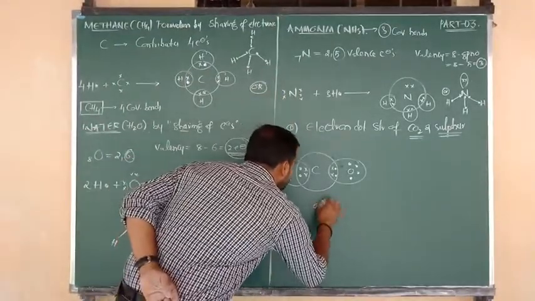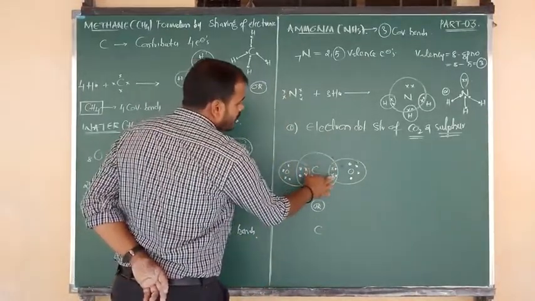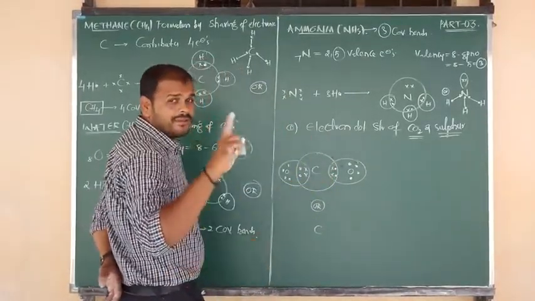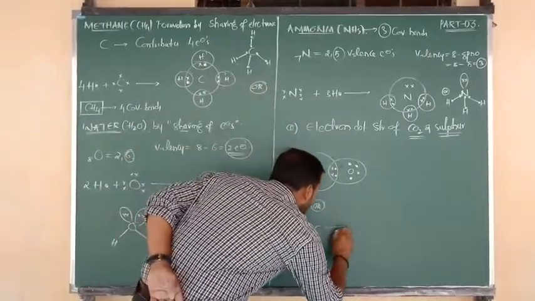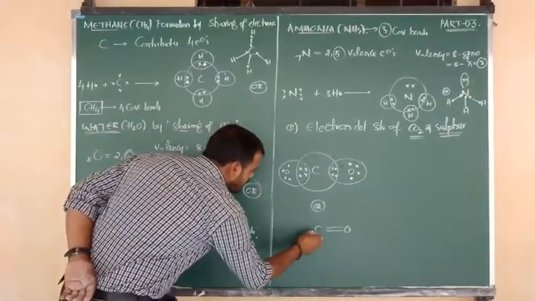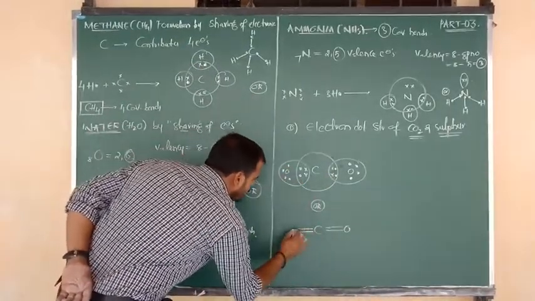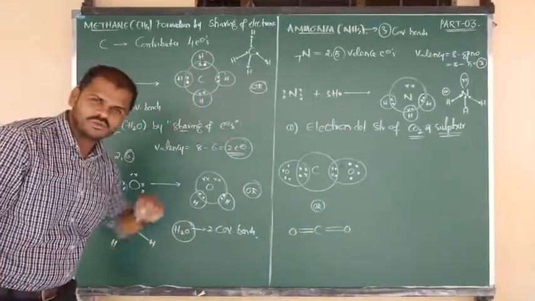and also we can write the structure, where the central atom is C. 2 electron pairs are there. By the mutual sharing of 2 electron pairs, 2 covalent bonds will be formed, so you can write the double bonds. On the left side also there are 2 electron pairs. By the sharing of 2 electron pairs, here also you are going to get the formation of 2 covalent bonds. This is your structure of the CO2 molecule.